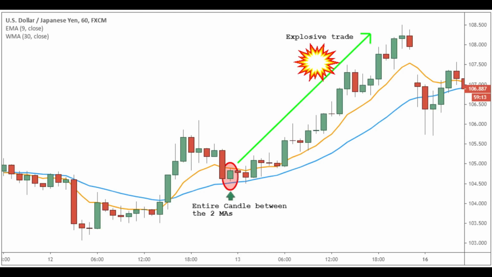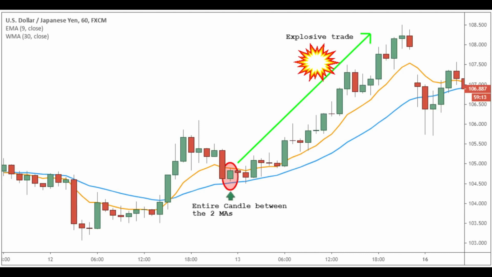What do we mean by this? Instead of using a bar that closes above/below the 9-period EMA, we can wait for the entire bar to be encompassed between the 9 EMA and 30 WMA. However, the downside to this trading approach is that you will get fewer trading setups. See the Forex chart. Oftentimes this type of trading setup can lead to explosive trades that never look back.